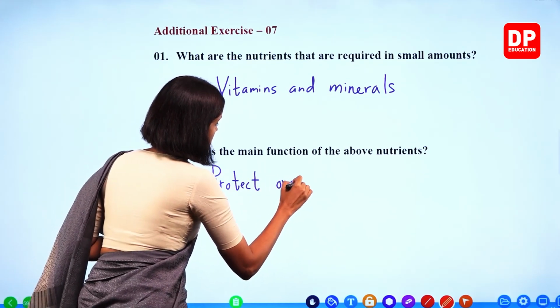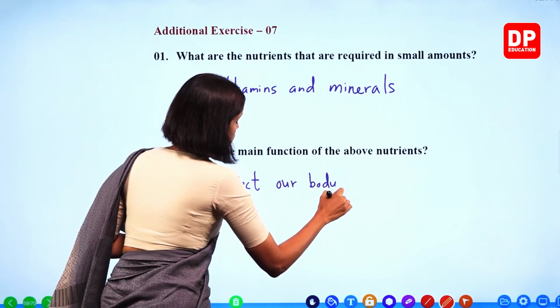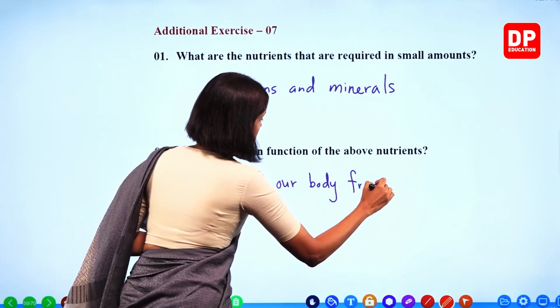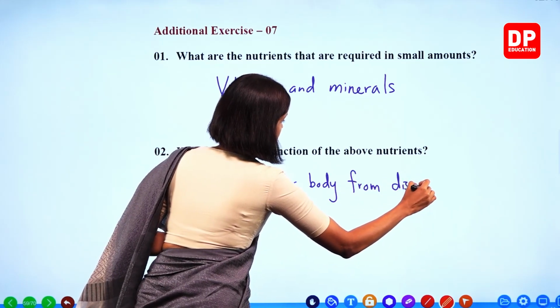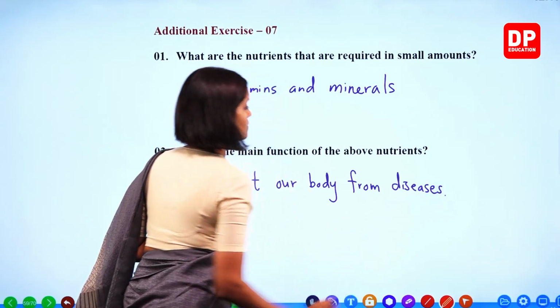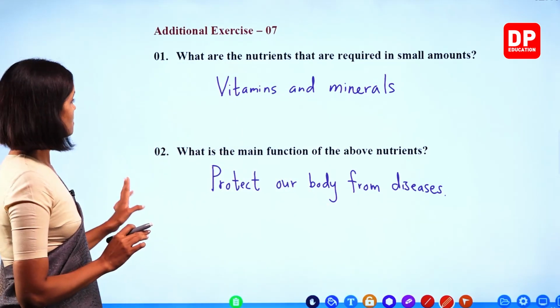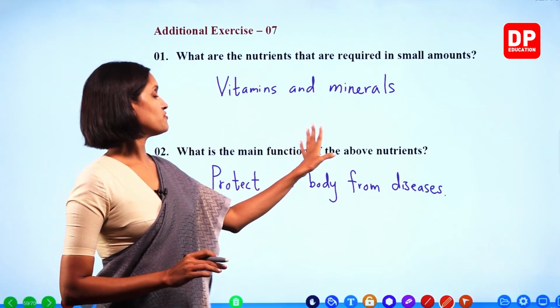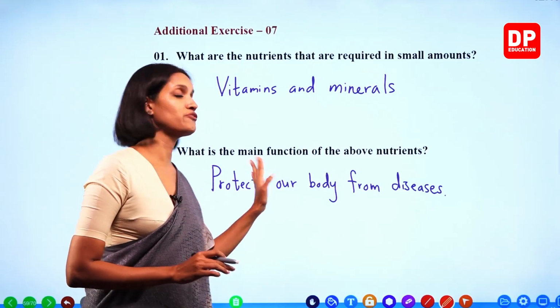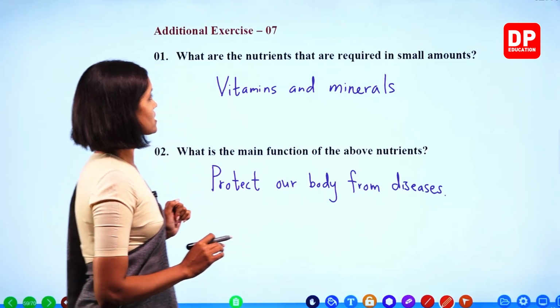Protect our body from diseases. Right, children? What is the main function of the above nutrients? Protect our body from diseases. We'll move on to the next.